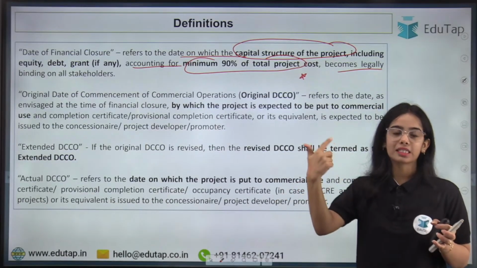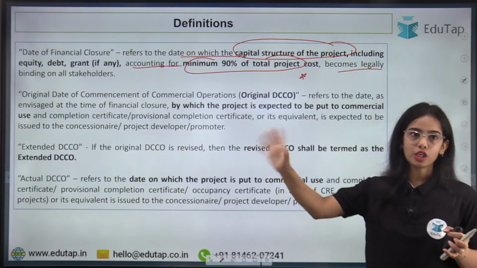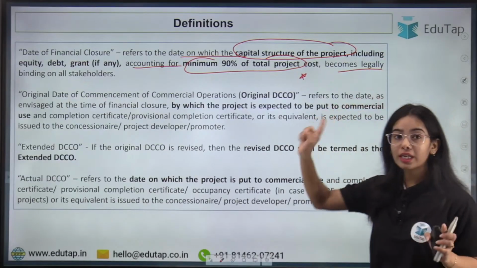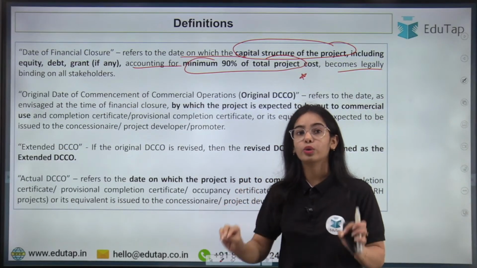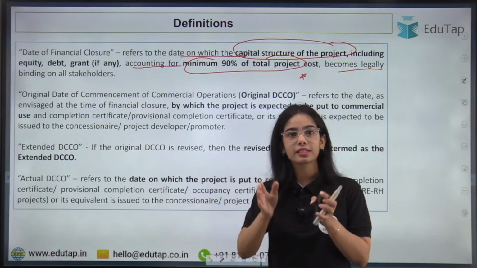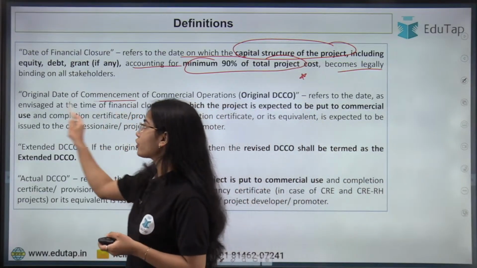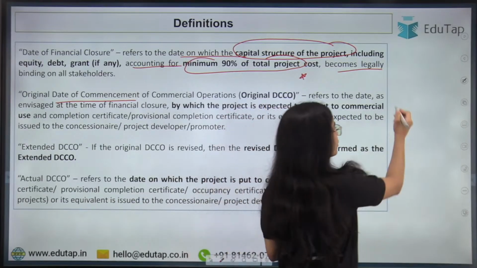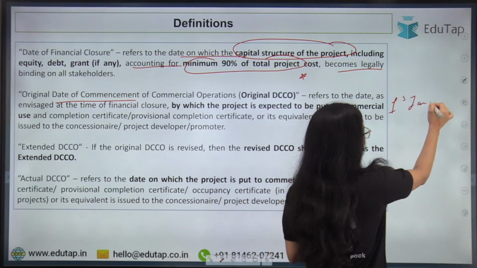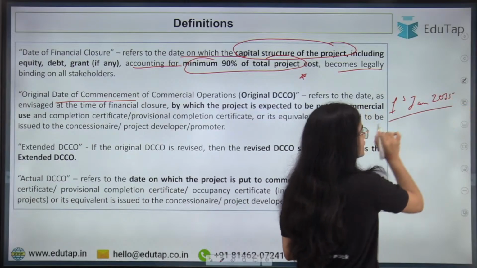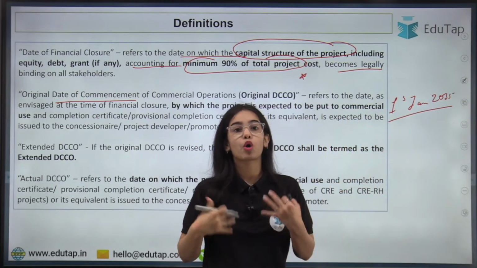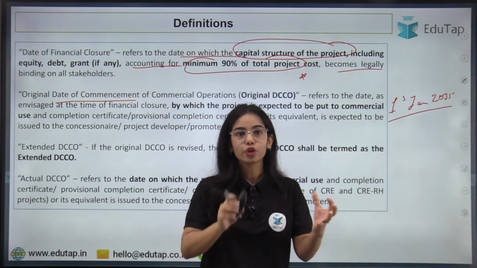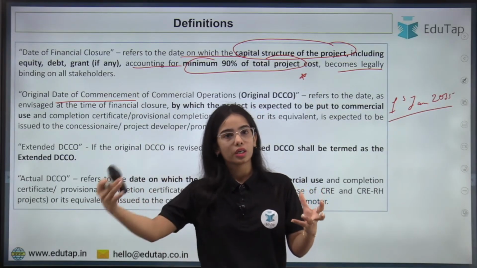PNB has approved the loan, let's say Bank of Baroda, Bank of India has approved the loan, so it has become binding. It's not that they are releasing the money currently, they are only approving the loan and this has become binding. Now the original date of commencement is the date that the entity has promised: we are going to start the project from 1st January 2035.